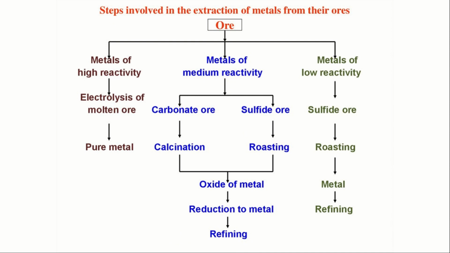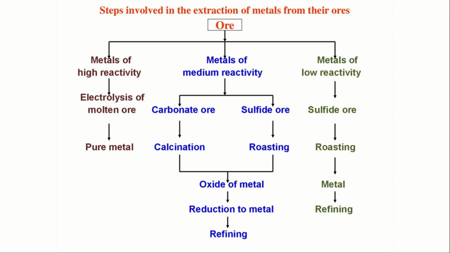There are many different extraction methods for it. I already told you in the reactivity series, the extraction is different for different metals, right? For highly reactive metals, it is electrolysis. For medium reactive metals, it is reduction. And for the last, low reactive metals, usually nothing is needed. So first it is ore. Ore can be of three types: high reactive metal, metals with medium reactivity and metals with low reactivity.